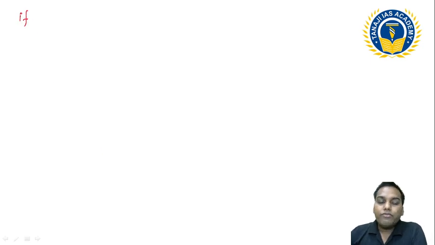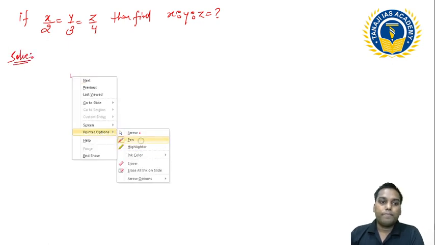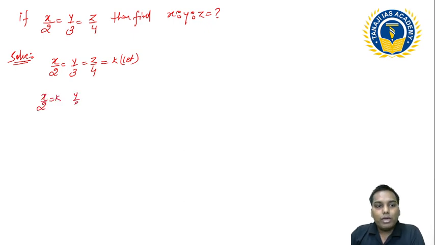Now suppose I say if x by 2 is equal to y by 3 is equal to z by 4, then find x ratio y ratio z. For example, this is the question given to you. Let me solve this question for you, then I will tell you the method to directly calculate. Since x by 2, y by 3 and z by 4 are all equal, can I assume they are equal to k? So x by 2 is k, y by 3 is k, and z by 4 is k.